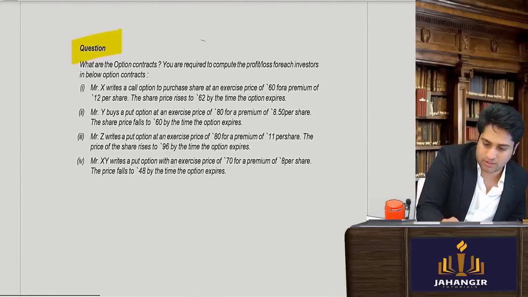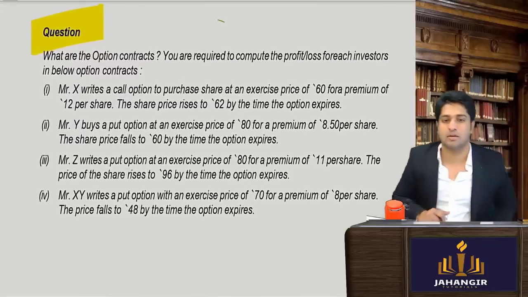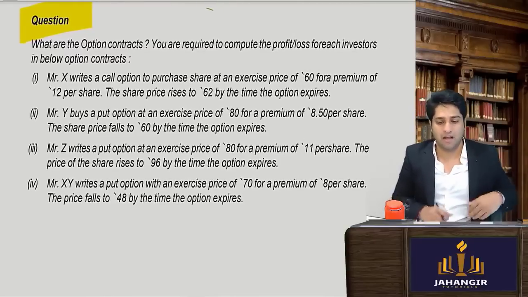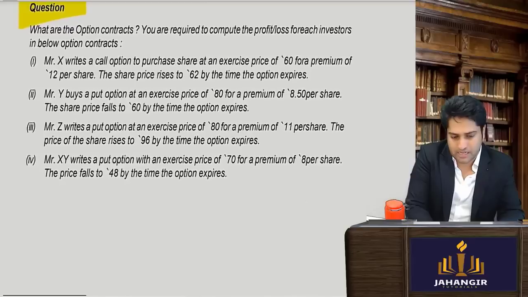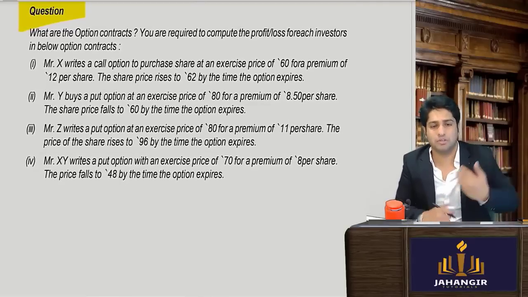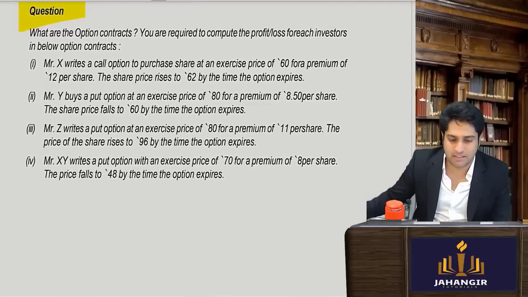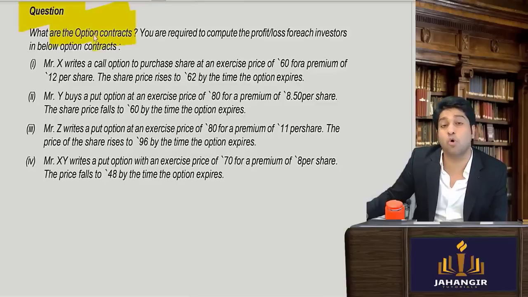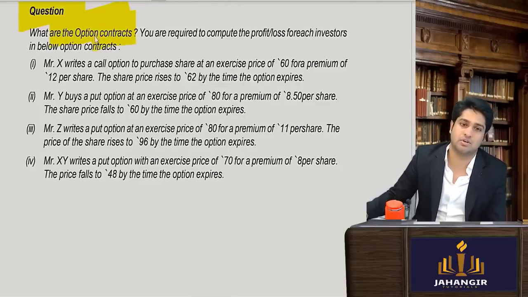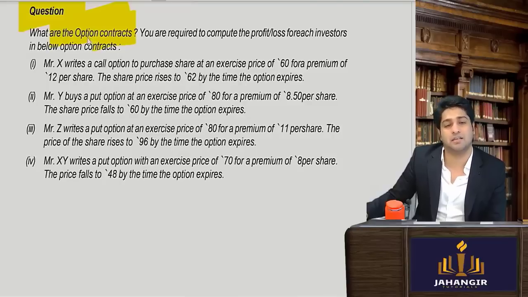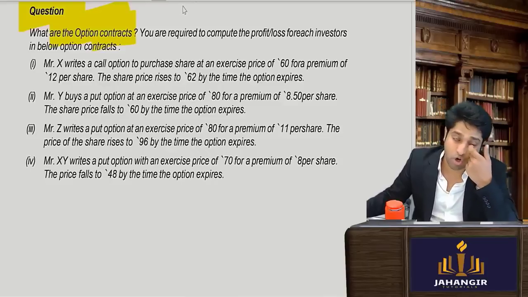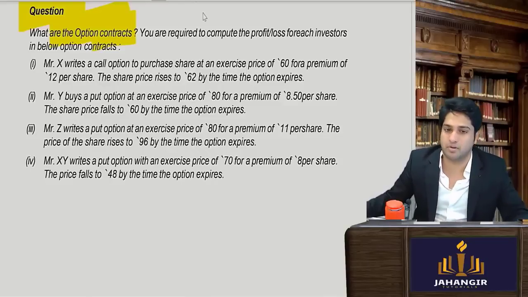Now this was all the theoretical part, and now comes the implementation of the knowledge. Let's see. I will solve it for you. I will make a certain format, you can also do that. Let's pay attention. What are option contracts? Option contracts give the holder the option to either exercise the contract or not, and to get this right, he has to pay a premium amount. Always the holder has to pay a premium amount.